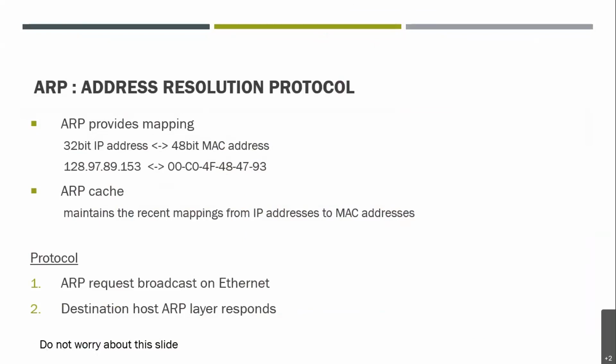The addresses used are known as MAC addresses, which are associated with the internet layer address, which here is IPv4. This 32-bit IP address is converted into a 48-bit MAC address. For example, this was the IP address, and it will be converted into this kind of MAC address, right? I hope you can see this difference.